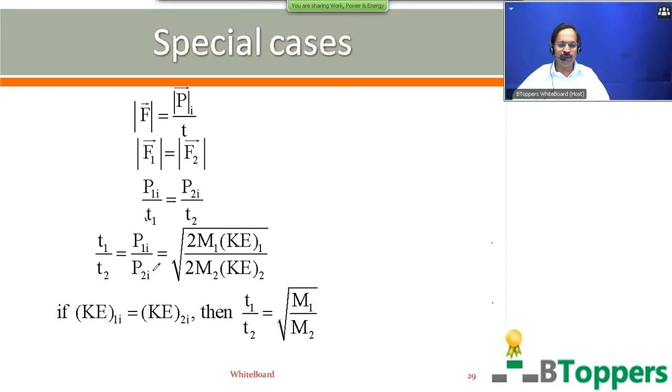Suppose they are initially moving with the same linear momentum, that means the initial momentum of the first body at the beginning of its retarded motion is the same as the initial momentum of the second body. Then T1 by T2 will be 1. That means both the bodies will come to rest after the same interval of time.